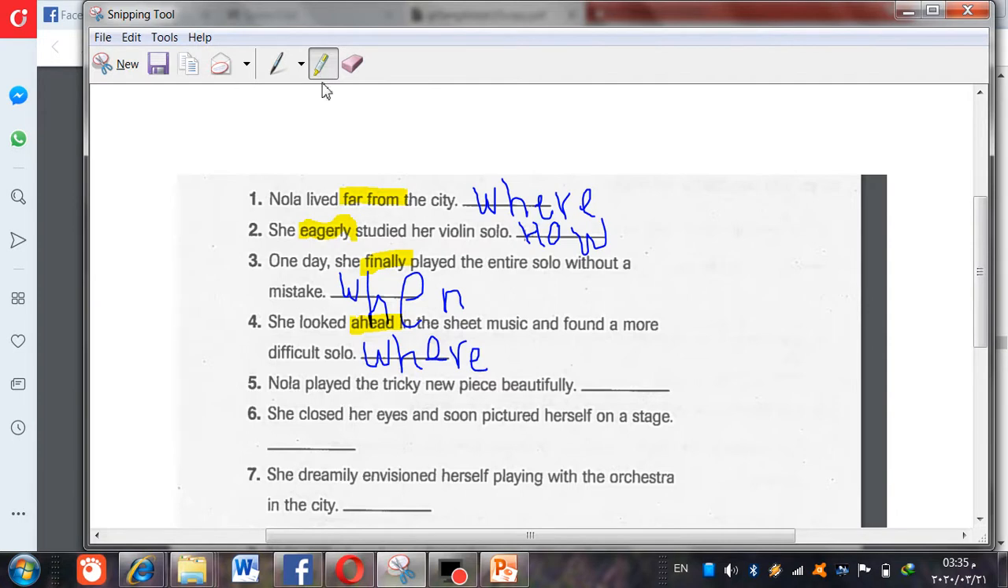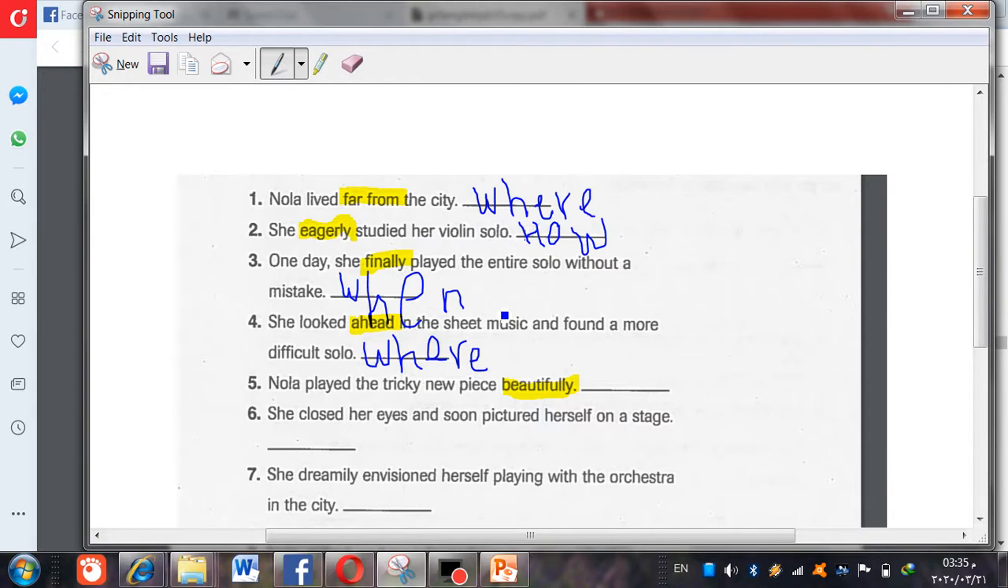Where is the adverb here? Where is the word that describes the verb? It will be beautifully. Very good. What kind of adverb should we use? Where, how, or when to ask about this adverb? Should I say when did Nola play the tricky new piece, or where did Nola play the tricky new piece, or how did she play? How, because the answer will be she played it beautifully.